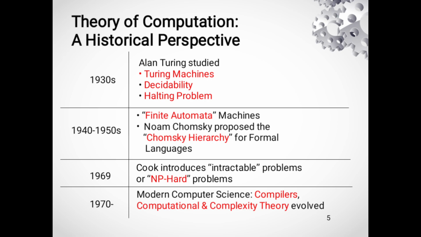Then in 1969, the field of theory of computation introduced intractable problems like NP-hard. And in 1970, modern computer science, compilers, and computational complexity theory evolved.